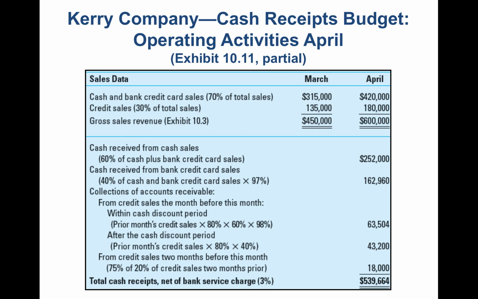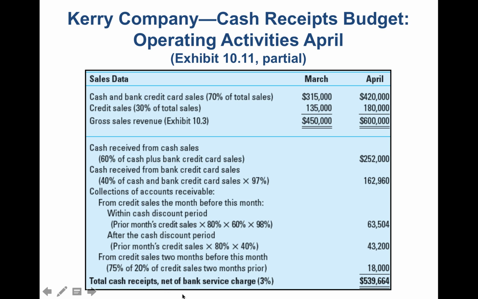All right, then collections of receivables. So within the discount period, it's from credit sales the month before this month. Within the discount period meant they pay within 10 days.